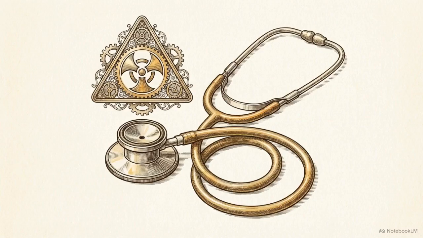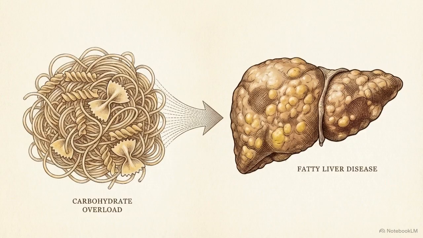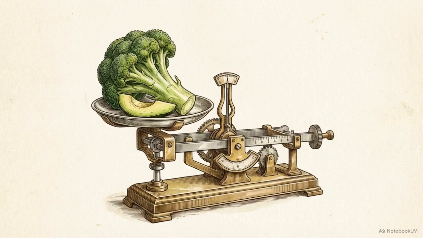Because reversing this process requires a significant metabolic shift, anyone with liver disease or diabetes must consult a doctor or dietitian before making dietary changes. High carbohydrate intake drives the liver to manufacture its own internal fat stores, which is the primary driver of this condition. The intervention involves restricting carbohydrates to a ketogenic level, typically below 20 to 30 grams per day.